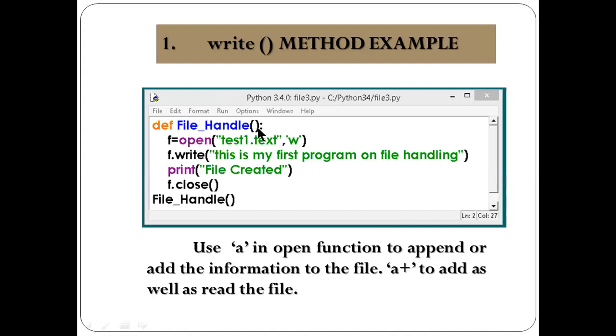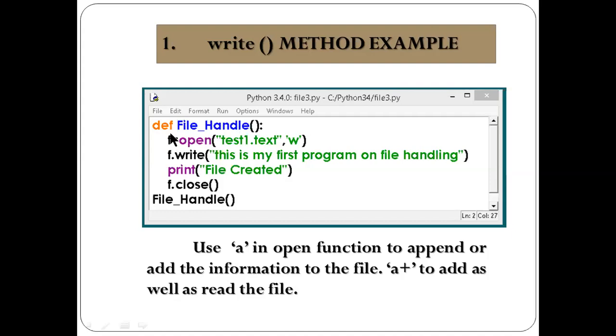If you are using a function, you have to apply a colon. If you are using a conditional statement, then you have to use a colon. If you are using iteration looping, then you have to use a colon. So this is a function I am using here. This is a function name, a user defined name. You can write any name here.